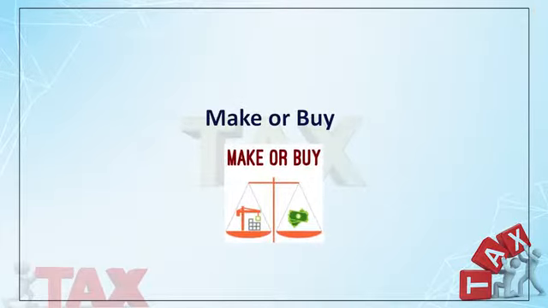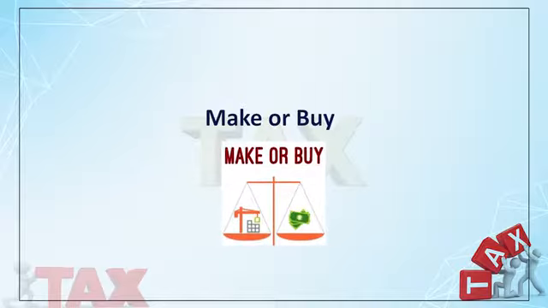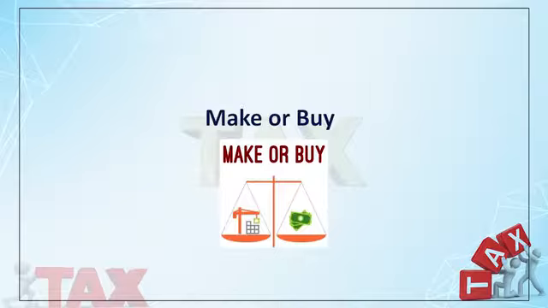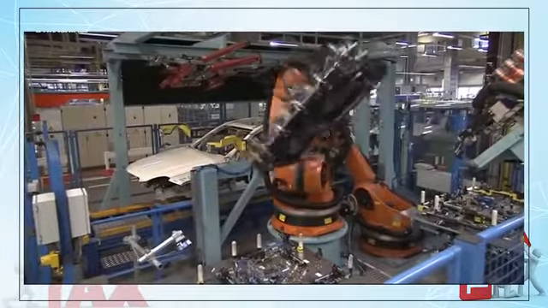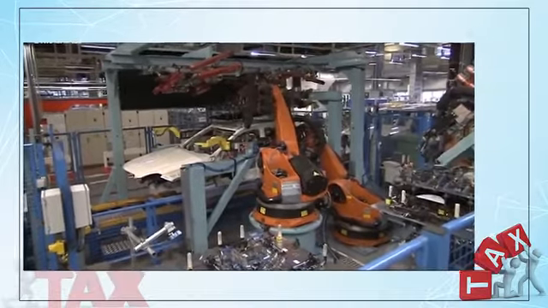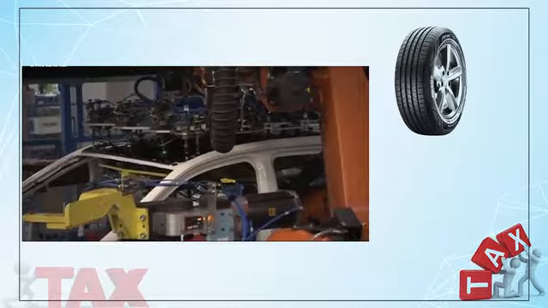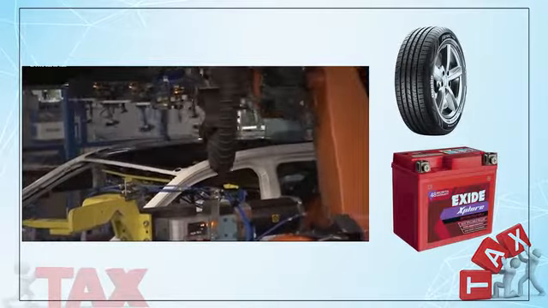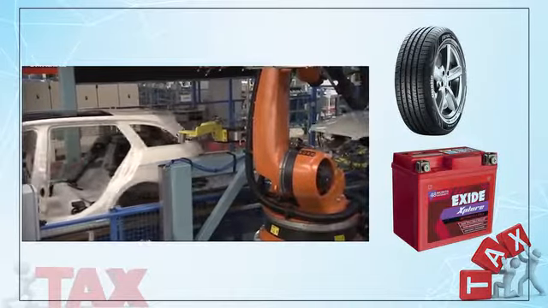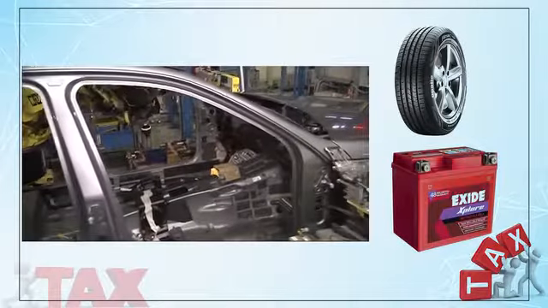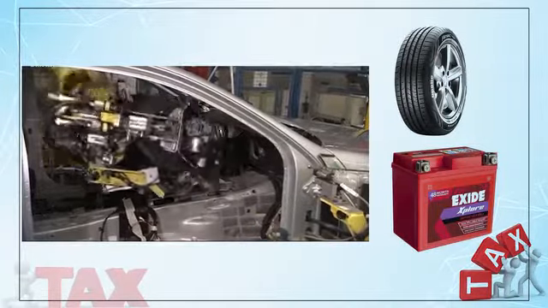Now the specific thing is make or buy. Now what is make or buy? Suppose there is an option, because you will appreciate that in some industries they make something, they buy something. I will give an example. Say the car industry. Car industries are making cars, but basically they buy tires from other companies, they buy batteries from other companies like Exide or Amaron, and maybe buying tires from Apollo, right? So now the question is, when a company takes a decision whether these items are to be manufactured or these items are to be purchased, right?